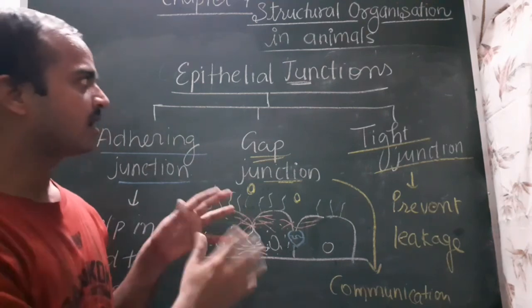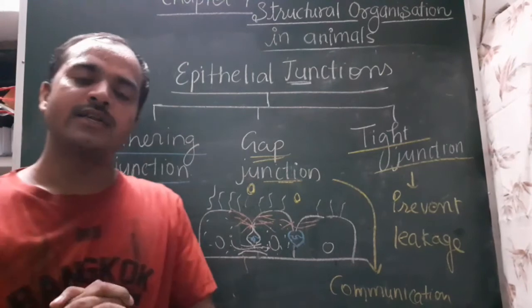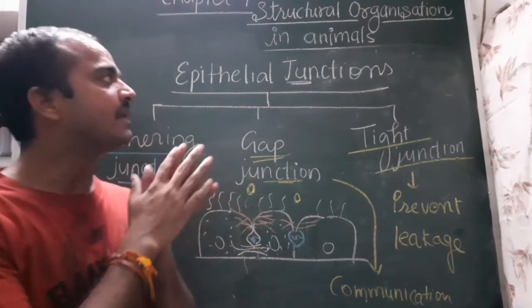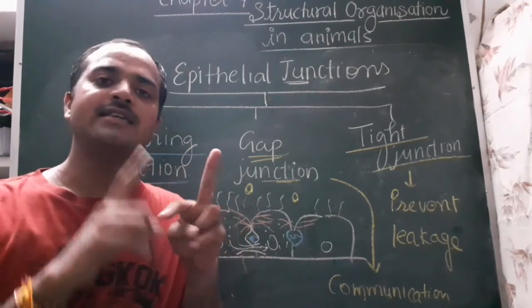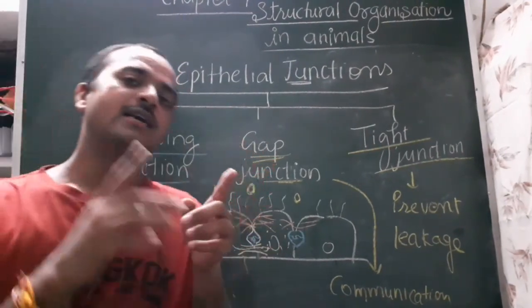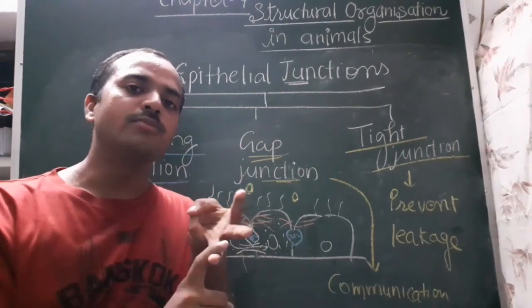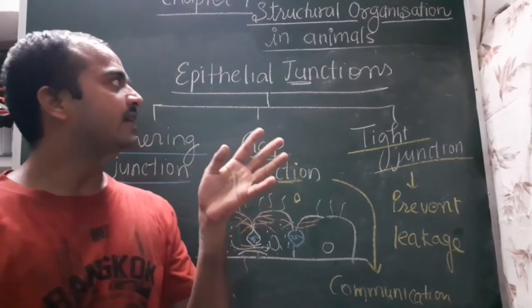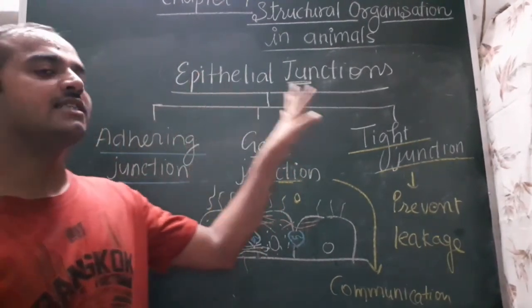I think you have understood all the things. So today I have talked about epithelial tissues. They are of two categories: simple and compound. In simple, we have learned about simple squamous epithelium, simple cuboidal epithelium, and columnar epithelium. After that, we saw the compound epithelium, and the last part was epithelial junctions.